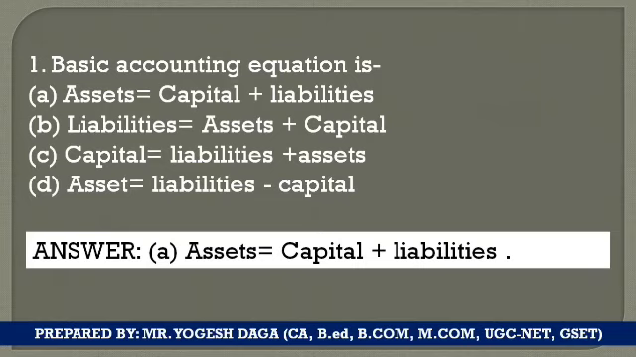So B option is not valid because the plus is given. C option is not valid because liabilities plus assets is given, and D option is not at all valid because assets are always equal to capital plus liabilities, and here it is given liabilities minus capital. So out of these 4 options, A is the correct option.